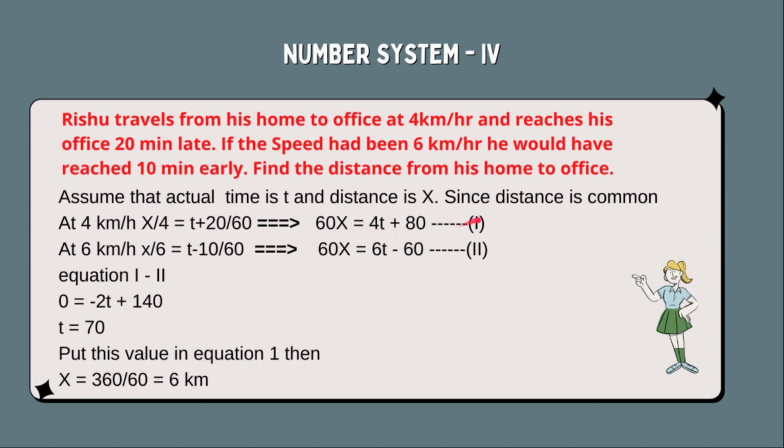Now simply you can subtract equations 1 and 2. In that condition, you will get 0 equals 4t minus 6t, which is minus 2t, and 80 minus (minus 60), which is plus 60. 80 plus 60 equals 140. So minus 2t plus 140 equals 0, means t equals 70. Now we know that t equals 70, so put this value into equation 1. So x equals 360 by 60 equals 6 km. So this is the distance from his home to office.